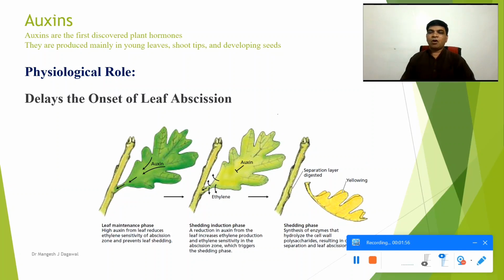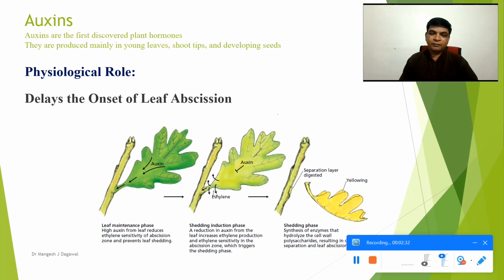Now this leaf abscission occurs at the base of the petiole in a particular layer, and that layer is called the abscission layer. Whenever there is a higher auxin concentration, that delays leaf abscission. In this picture, in the first one the leaves are green, with synthesis of much auxin. But whenever another hormone, as compared to auxin, is increased and synthesized in a larger amount, for example ethylene,